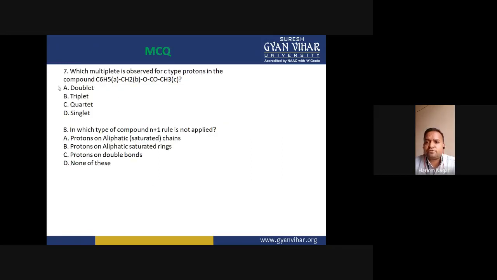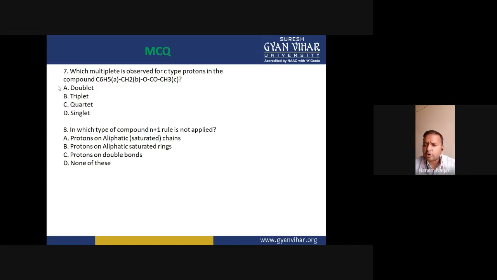Now the next question is: what multiplet is observed for C-type protons in the compound? For C-type protons, the question is whether the signal splits into a multiplet. The basic concept about the splitting of the signal is the number of protons at adjacent positions.